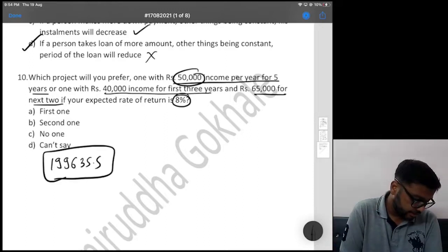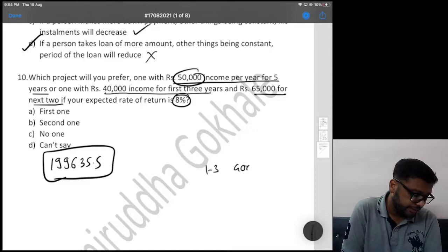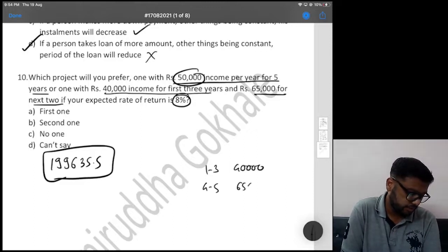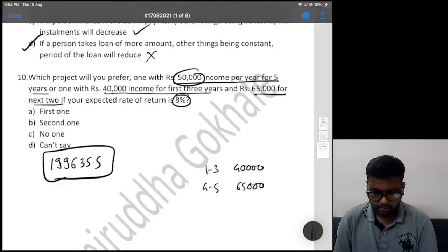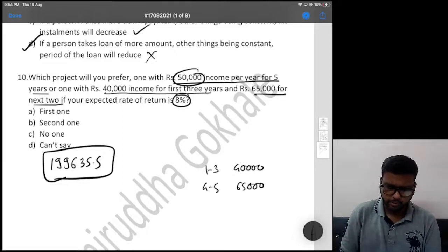Project 2 के लिए for year 1 to 3 we have 40,000 की annuity, and for year 4 to 5 we have 65,000. We can use the same trick. 1 divided by 1.08, 3 times equal to GT into 40,000.